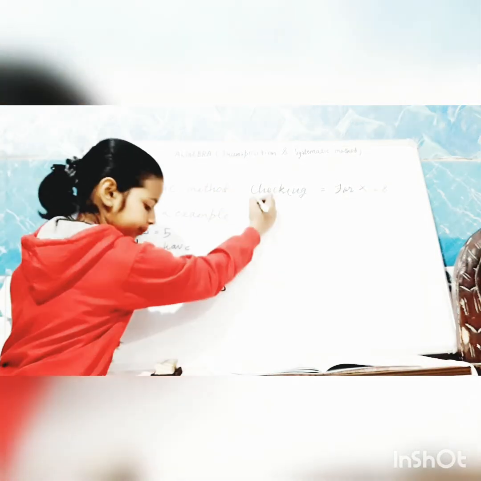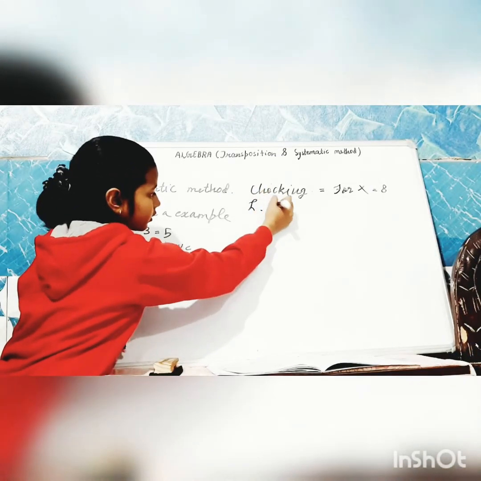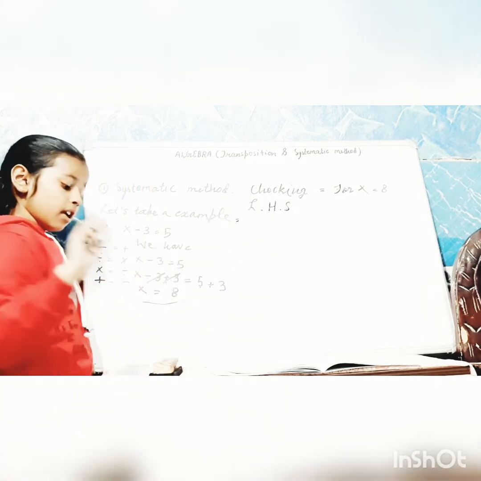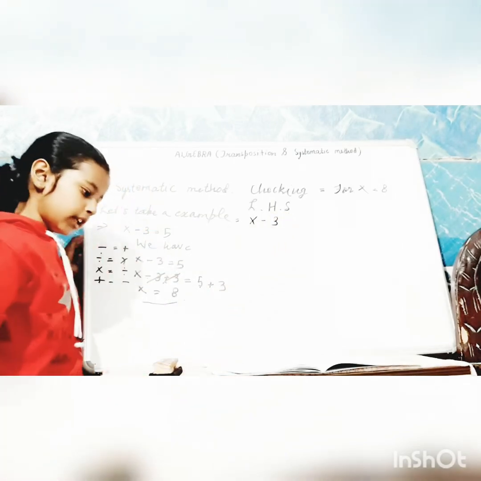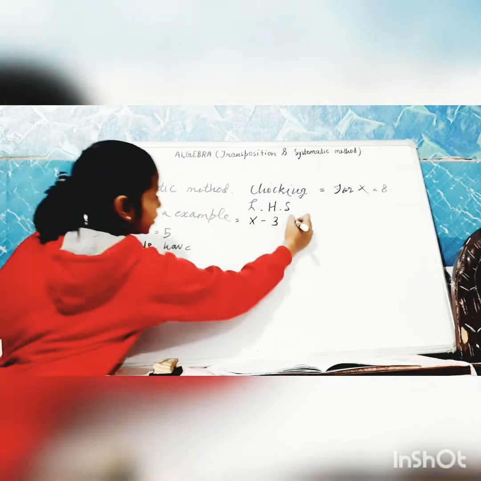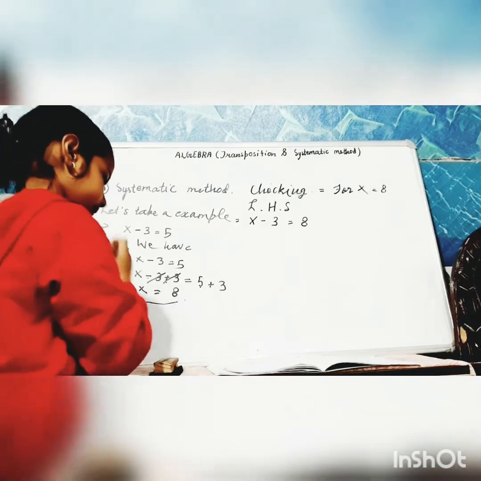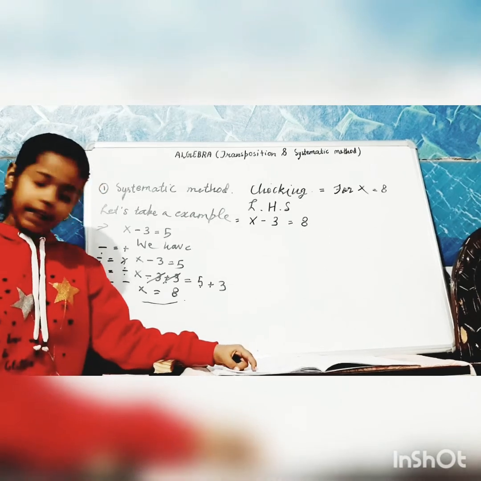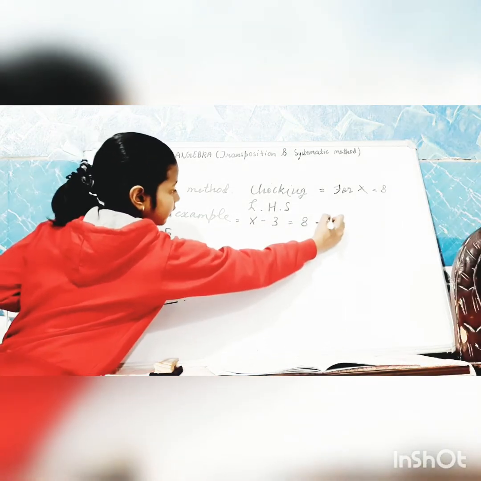So now what we'll do is LHS is equals to x minus 3. That's the equation. x minus 3 is equals to 8 minus 3.